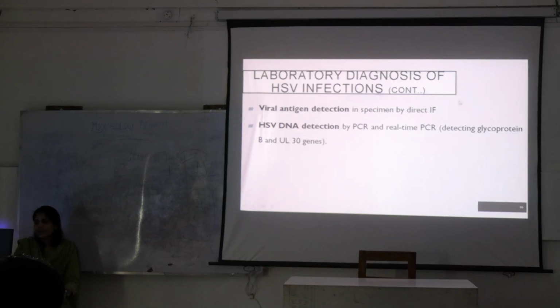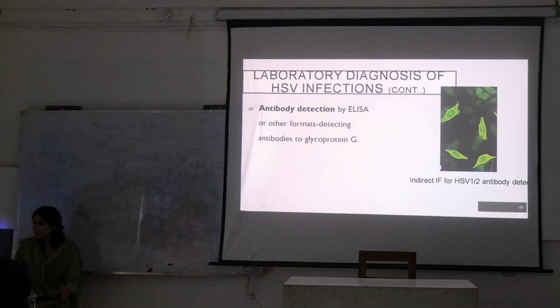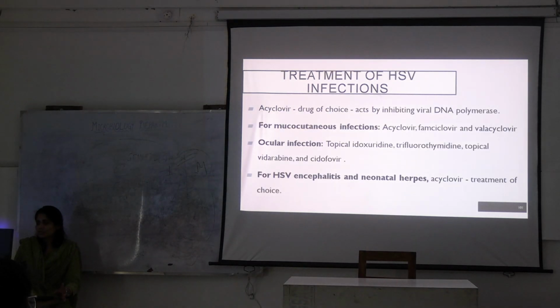Then at the high-tech hospitals, you can go for HSV DNA detection by PCR or viral antigen detection by immunofluorescence. Okay, this is applicable to everybody, all the viruses. Antibody detection by ELISA can also be done. HSV are sensitive to acyclovir. You can treat these patients with acyclovir as the drug of choice. It inhibits DNA polymerase of the virus.